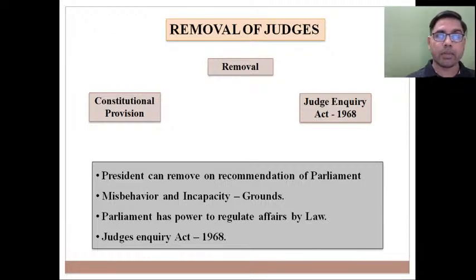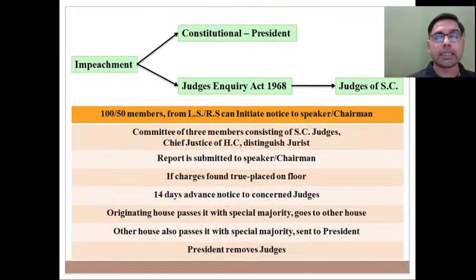ये आपको याद रखना पड़ेगा कि procedure for removal of judges of Supreme Court and High Court is same, and accordingly Parliament has enacted Judges Inquiry Act 1968. Then one aspect जिसको लेके बच्चों के माइंड में हमेशा डाउट आता है कि whether judges of Supreme Court are removed or they are impeached.